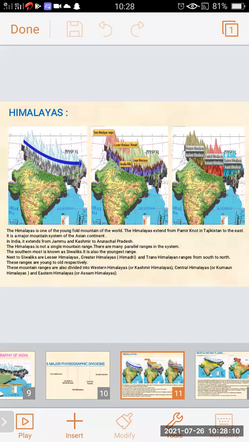In the third map, we can see it clearly. Western Himalayas, also called Kashmir Himalayas, Central Himalayas, another name given is Kumaon Himalayas, Eastern Himalayas, also called Assam Himalayas. From this, we learn about the Himalayas of India.